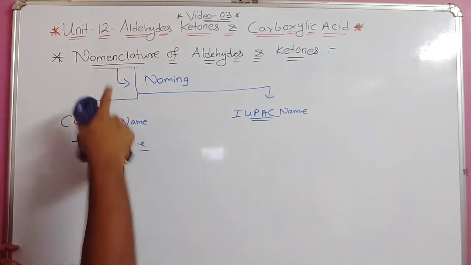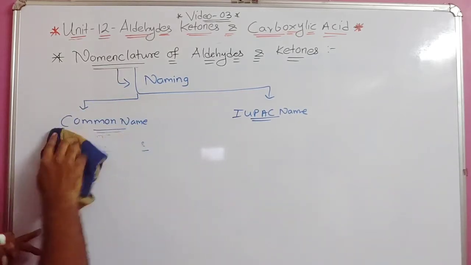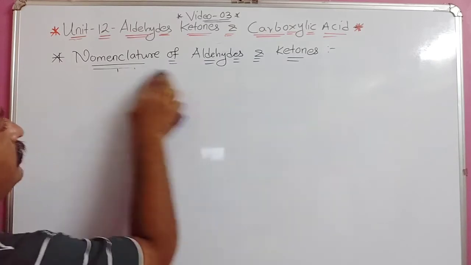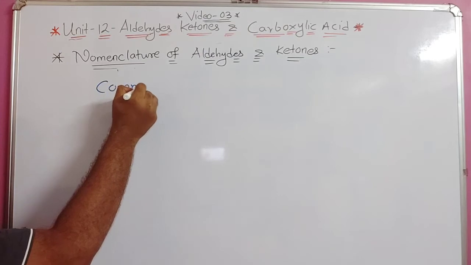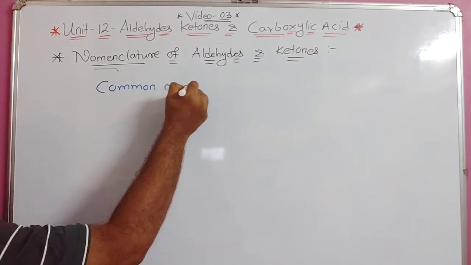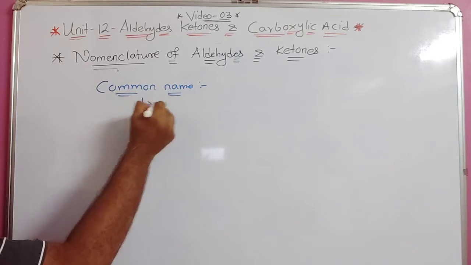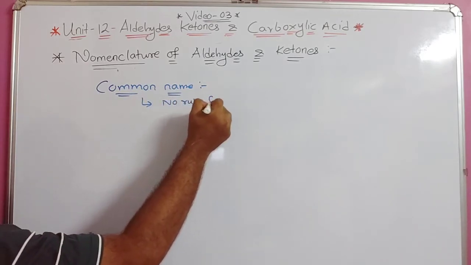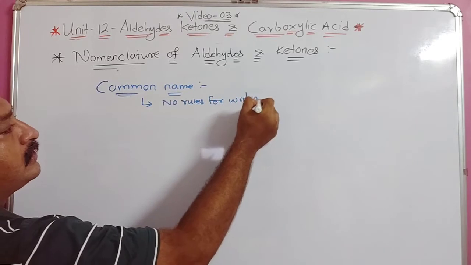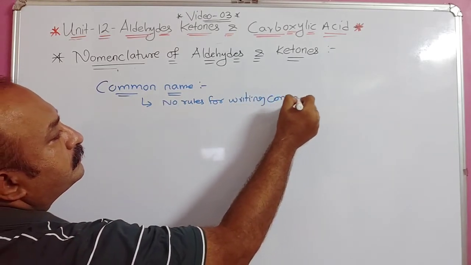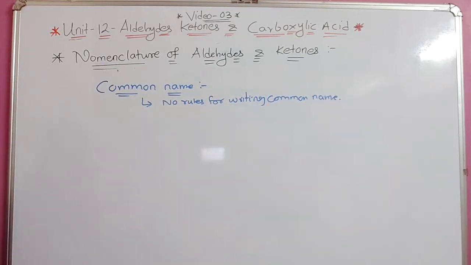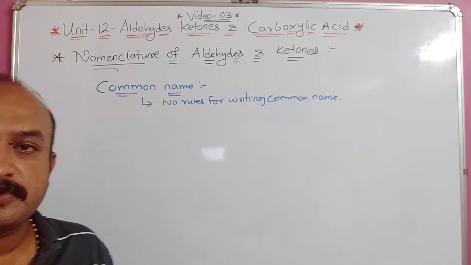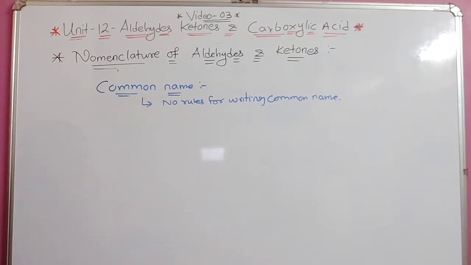Common names we are going to discuss, and nomenclature means naming. So when we talk about common names, as I said already, there are no rules for writing common names. Clear? Understood? But they are specified in some terms. Suppose one example is given in common names.